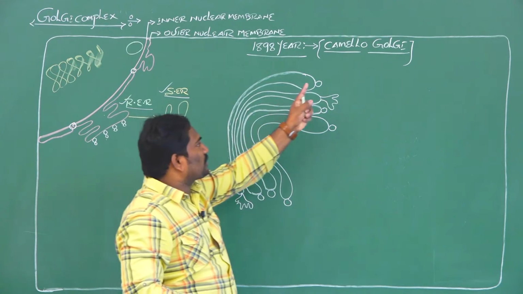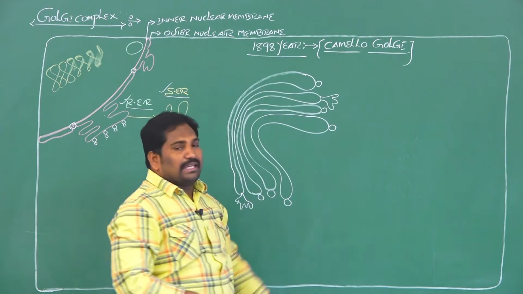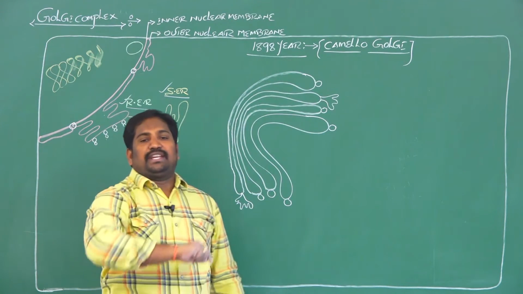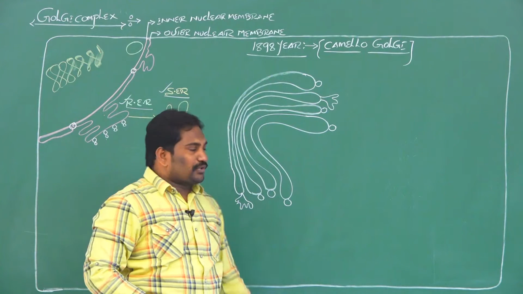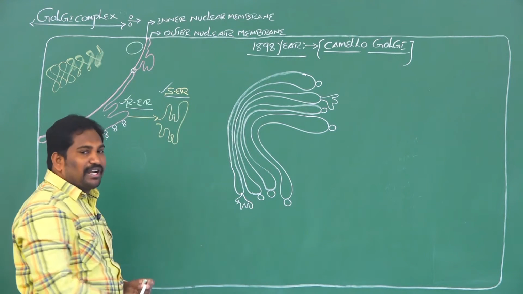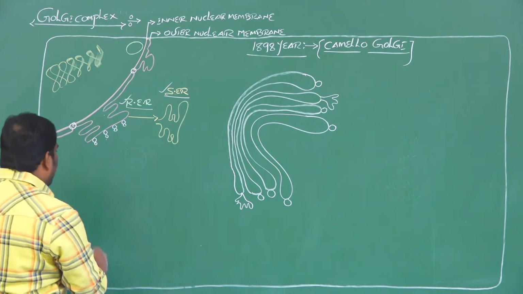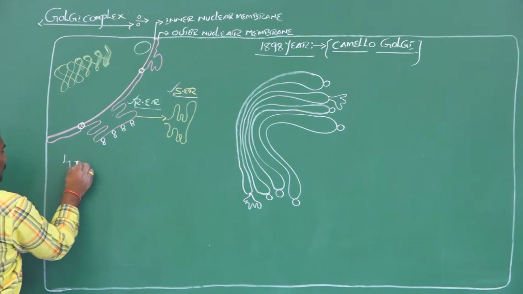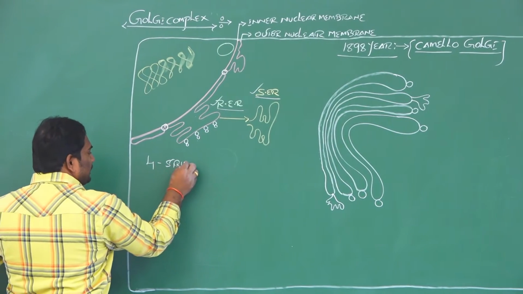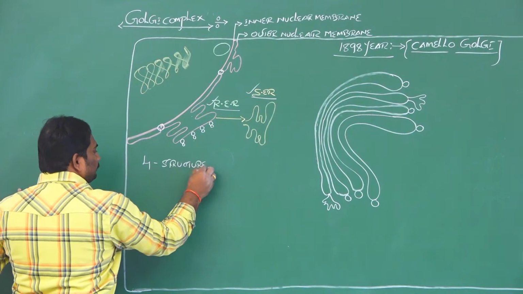It was first discovered by Camillo Golgi in the year 1898. The Golgi complex is made up of four different types of components or structures.